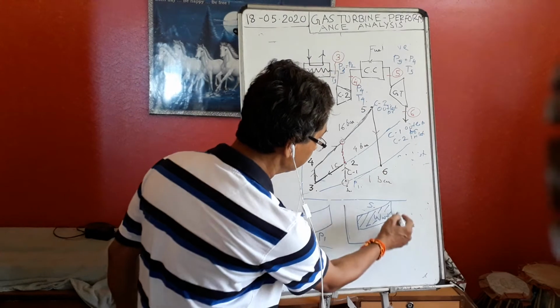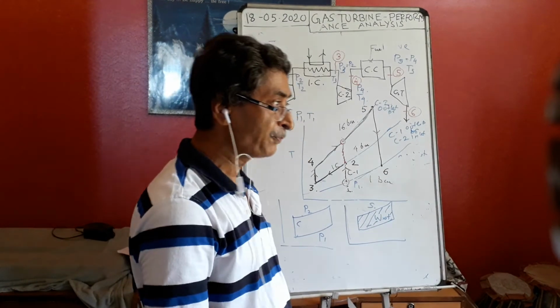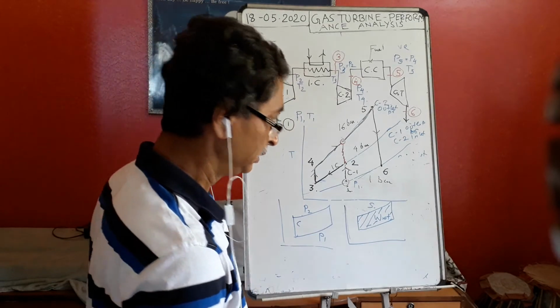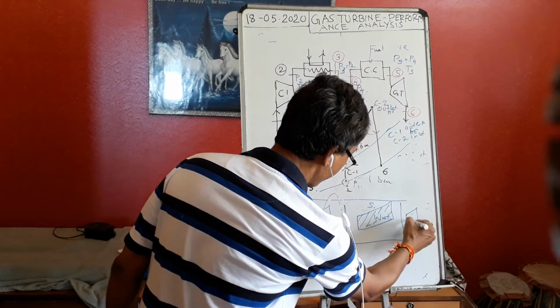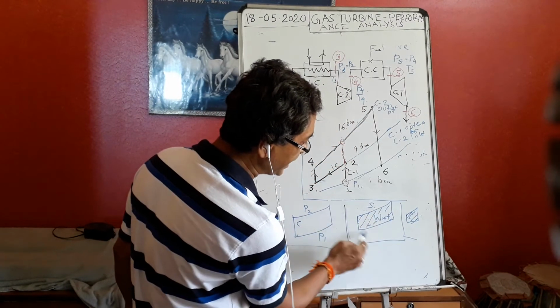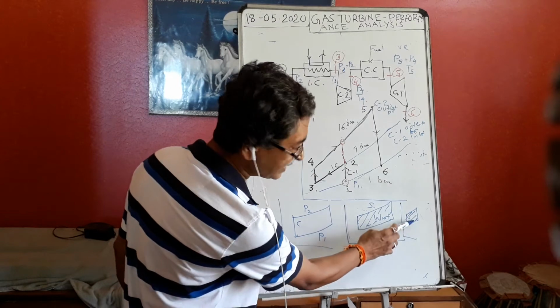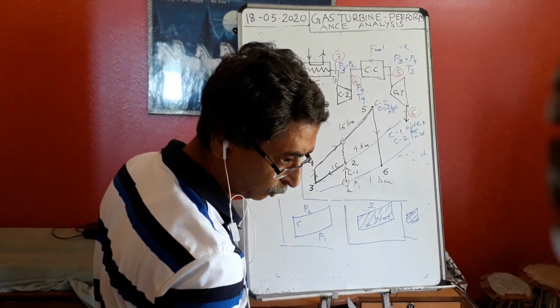Total closed area is defining the net area. So if we see the two cycles, I will say his area is more and his area is less. So obviously this W net is more.